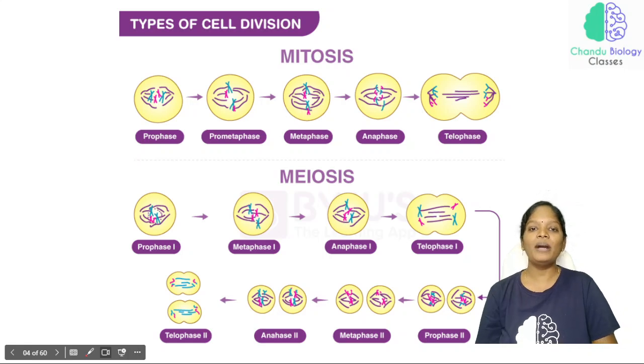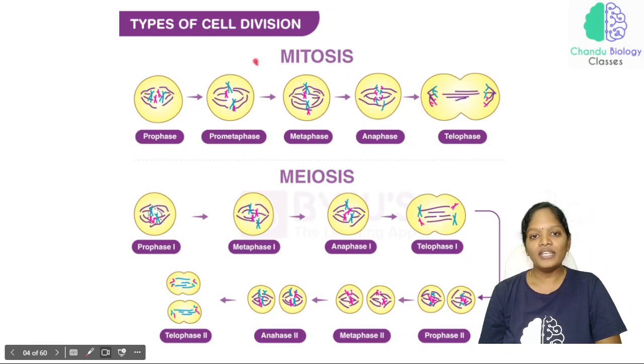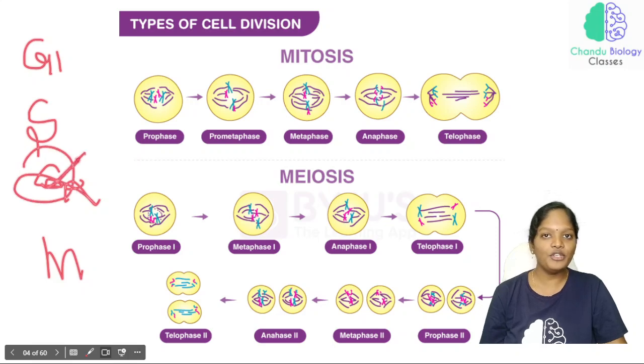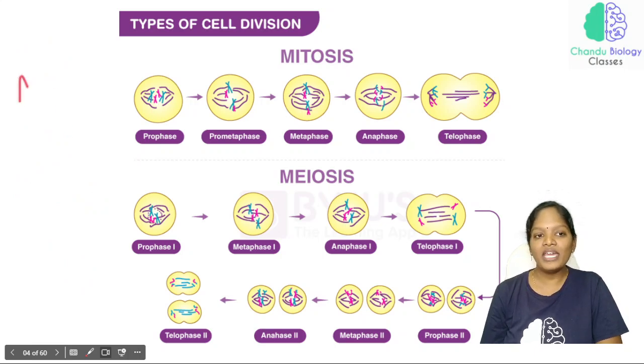Now we come to the mitotic division and the meiotic division. In the cell cycle we know that we have the G1 phase, S phase, G2 phase and M phase. This G2 phase is the preparatory phase for the M phase, where exactly the cell division is going to take place.